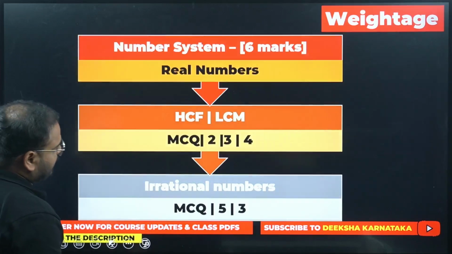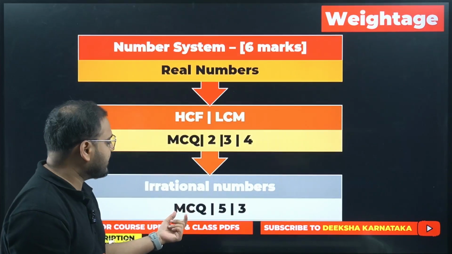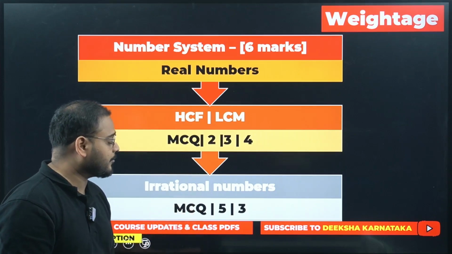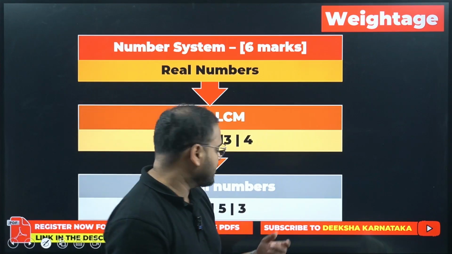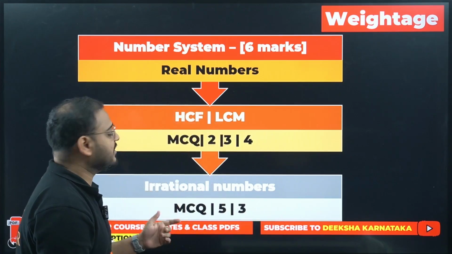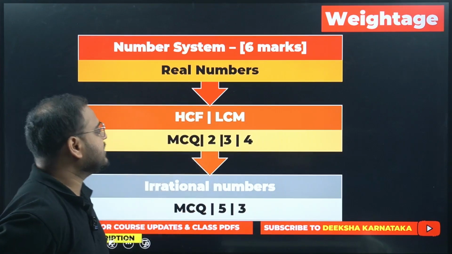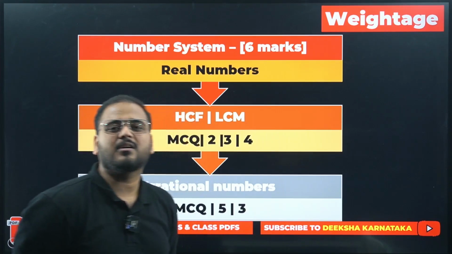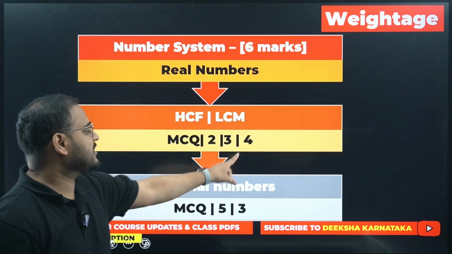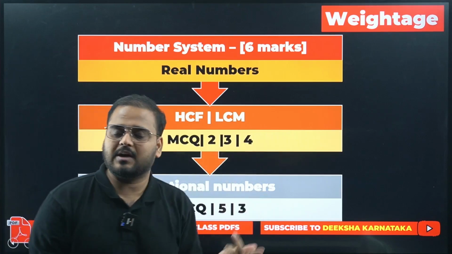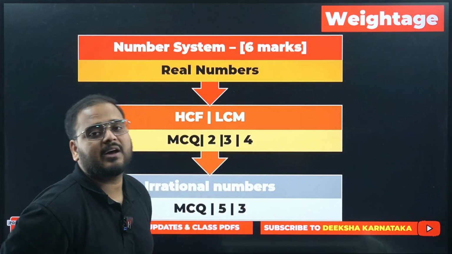Moving on, what can you expect on the MCQ side? In irrational numbers, you can expect MCQ questions. 5 marker questions they also ask, and 3 marker questions you can also expect from the irrational number part. HCF, LCM we have already seen. MCQs you can expect, 2, 3 marker, and 4 marker questions also. A case study is asked on HCF and LCM. Today I have taken a case study based upon HCF and LCM only.